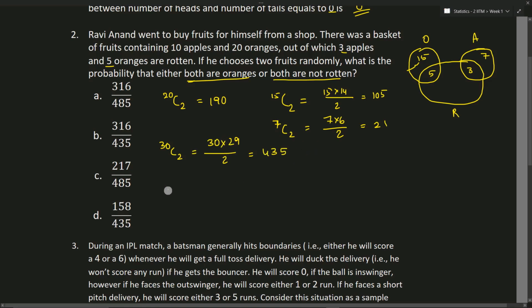So the probability of the given event, oranges union not rotten, is the number of ways that we can choose oranges, 190, plus fresh fruits, that is 105, plus 21, whole divided by 435, that equals 316 divided by 435. This is the answer.